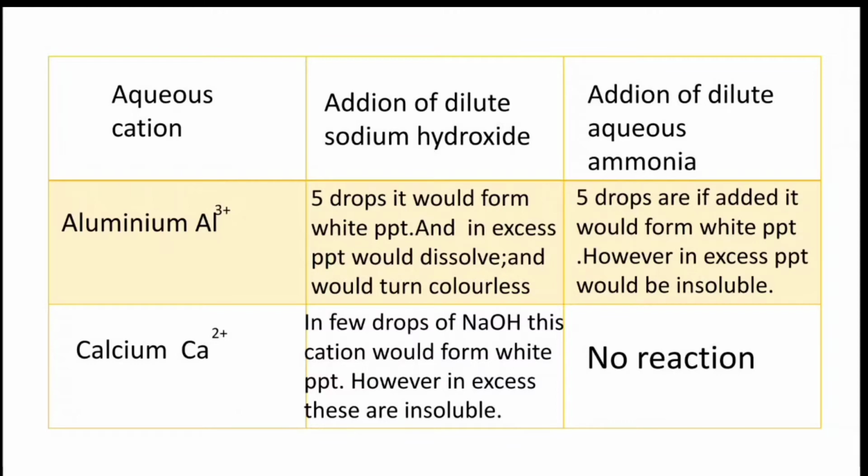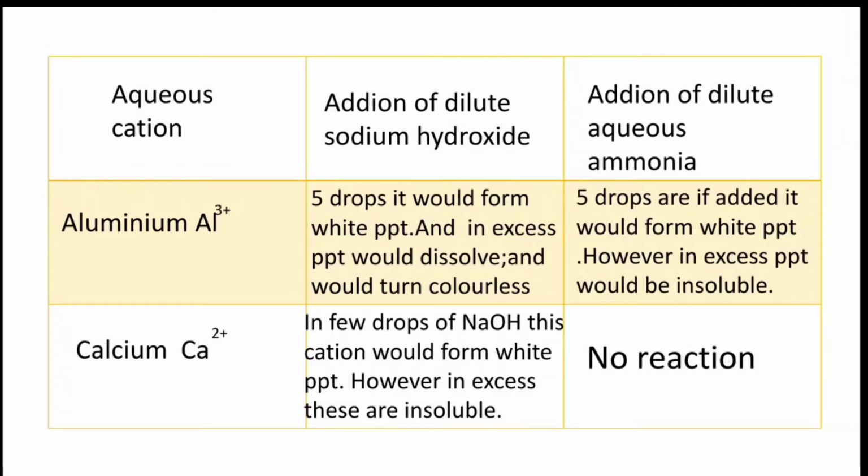So I can repeat the test for aluminium. Add a few drops of NaOH and a white precipitate forms. In excess NaOH, the precipitate dissolves and turns colorless.